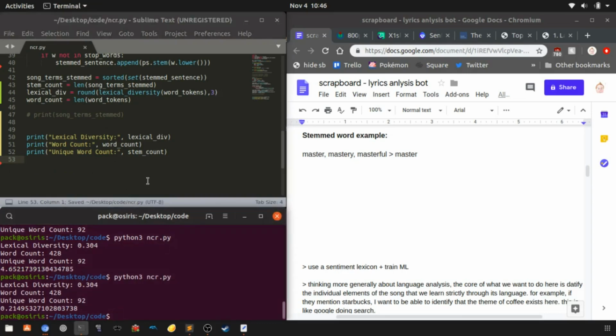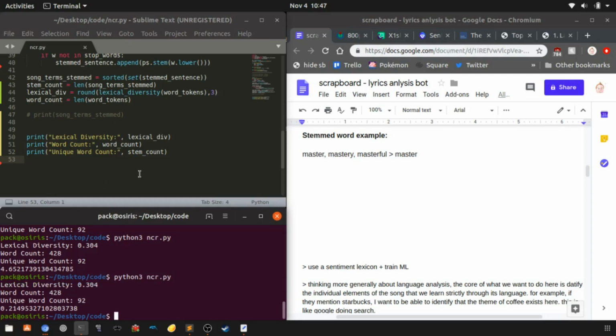Anyways, this is kind of similar to the lexical diversity as I was mentioning before. So what this is saying is that 30% of the content is unique. The other 60% is repeated from somewhere else, right? So this gives us some sense of richness in the text. Like, how deep are these lyrics? Is it just the same thing over and over and over again, or is every word different?